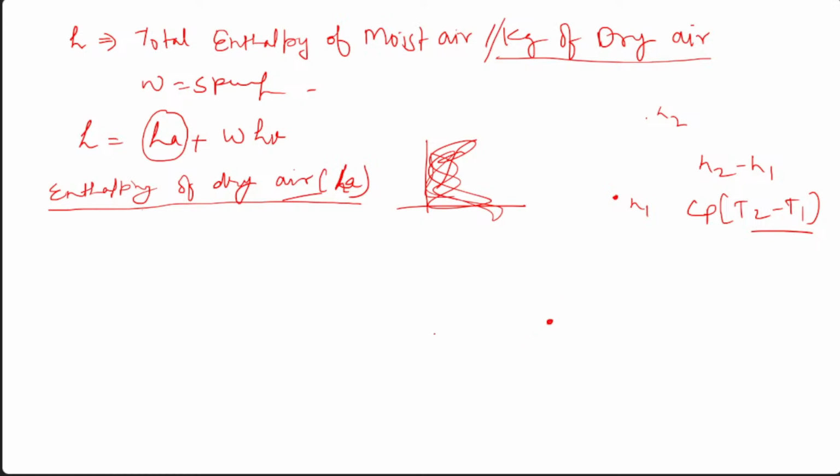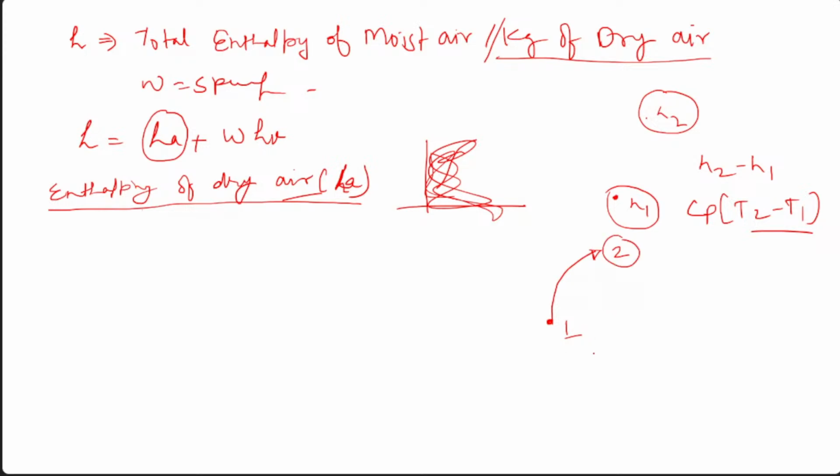After having some process, because we are not interested in the state, suppose that is state H1 and this is state H2. We are interested in the process it underwent. Whether it changes at constant pressure, constant volume or constant temperature, it changed from state 1 to state 2, and correspondingly there is a change in temperature.